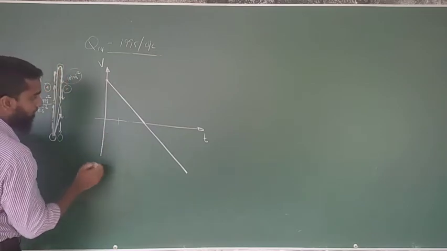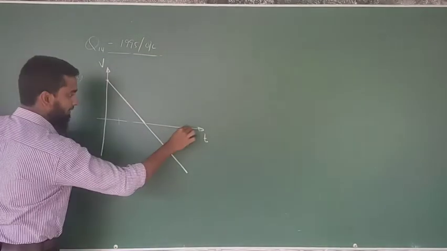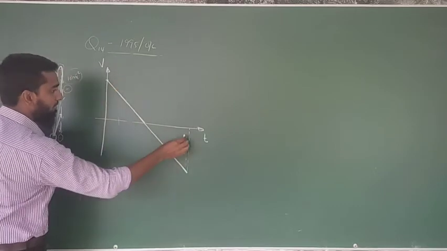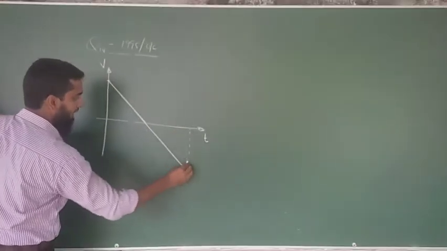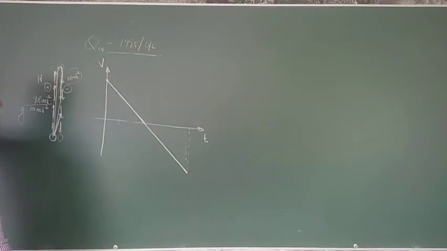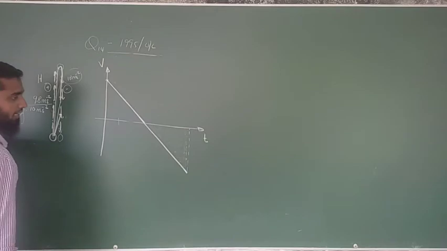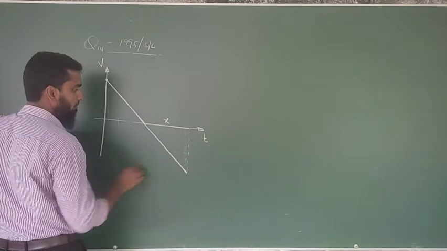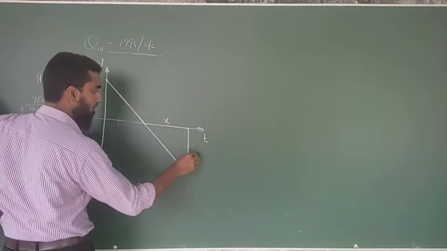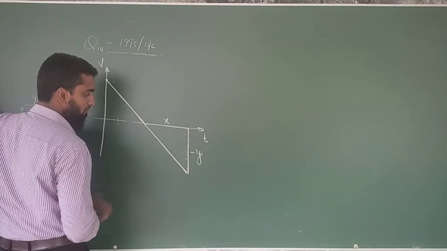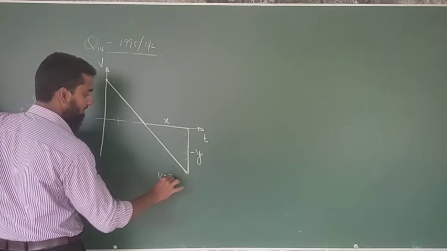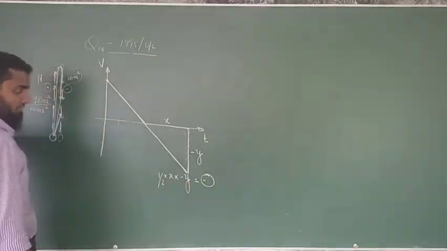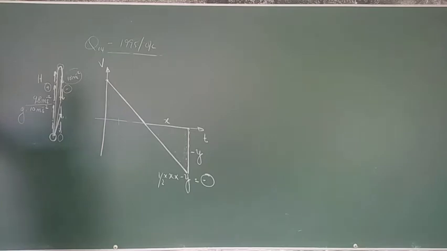But if you look at this graph, right, in the VT graph the displacement will be defined by the area of the graph, right? But if you try to find this area, it's going to be the base x value, perpendicular height, look at this, minus y value, right, half into x into minus y. The product is going to be with minus. The displacement is going to be minus.